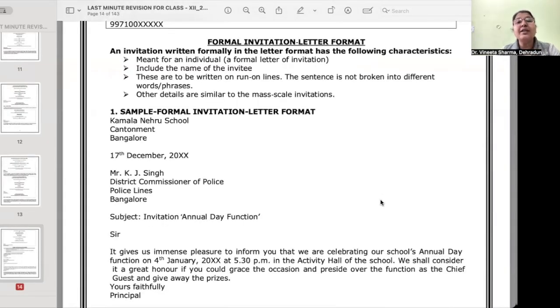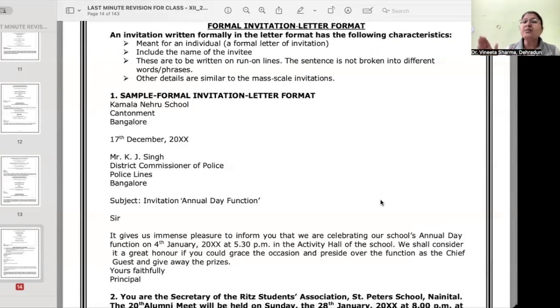Now let's talk about letter format. Letter format is meant for an individual. Card format is meant for masses. It's a general invitation which we get printed on cards and then distribute. But a letter invitation is meant for an individual. It includes the name of the invitee. These are to be written on run-on lines. You are not supposed to break the lines the way you did in the formal invitation. Other details are similar to the mass-scale invitation.